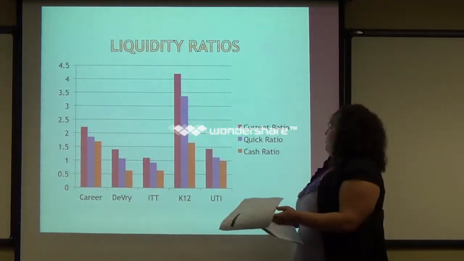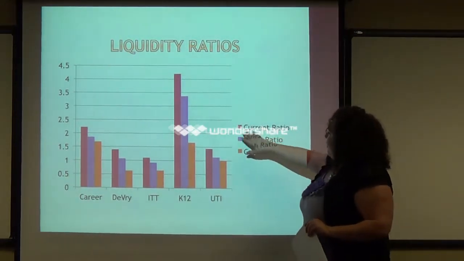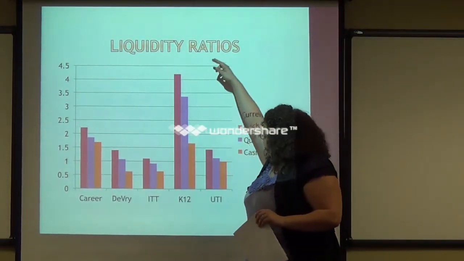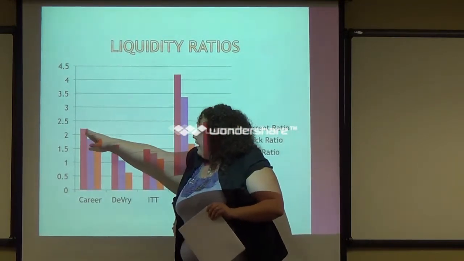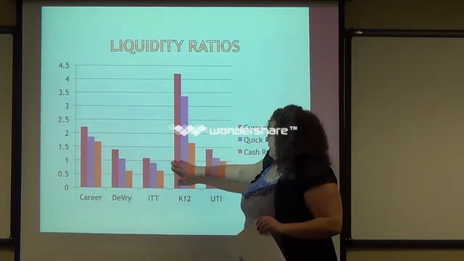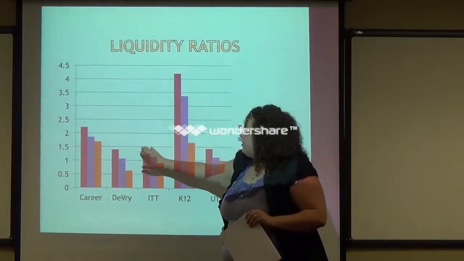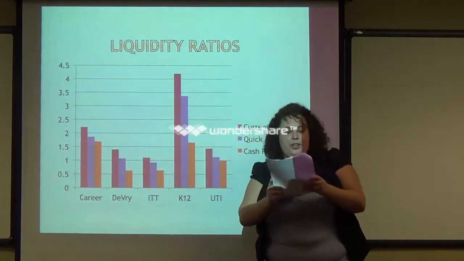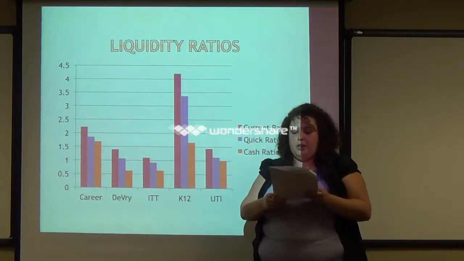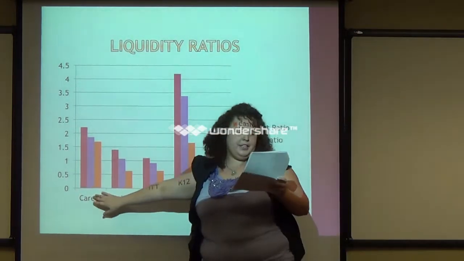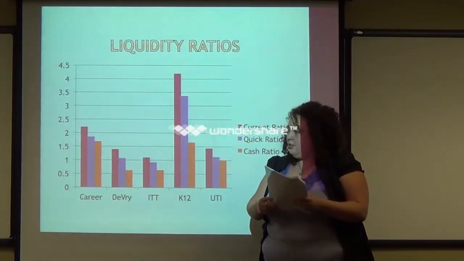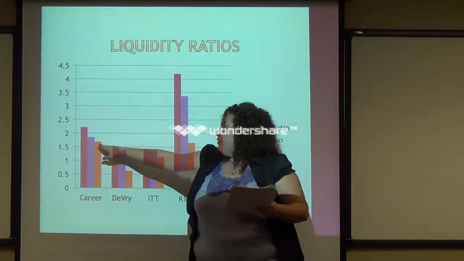So for this, if you look at it, your current ratio for K-12 is about double the next highest. So they're really dominating. And the quick ratio is about double as well. The cash ratio is kind of tied. So a little bit more detail. K-12 and Career Education Corporation are two companies that can pay all of their debt with cash, because both of their cash ratios are over 1.